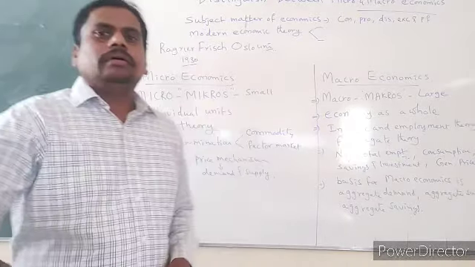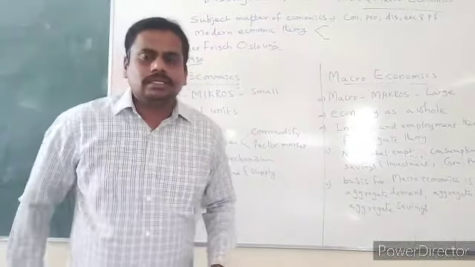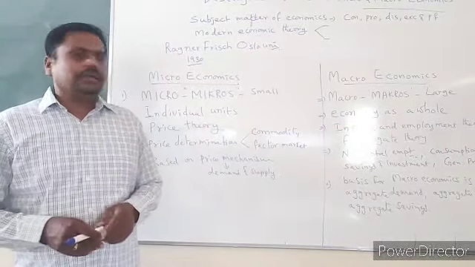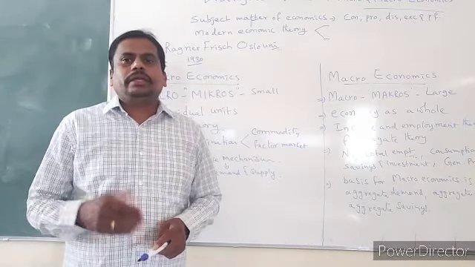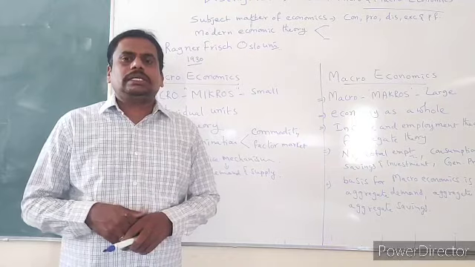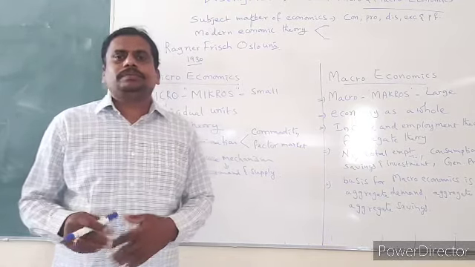And in our previous economics classes, so far we have seen some important basics, particularly relating to first year economics, like the types of goods.